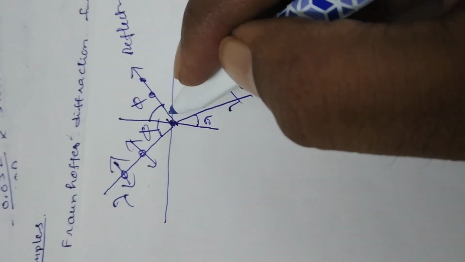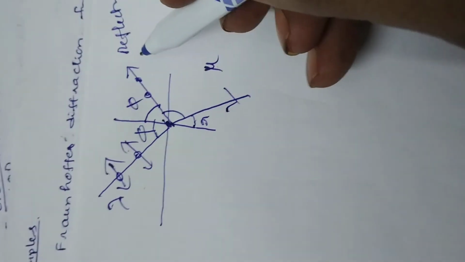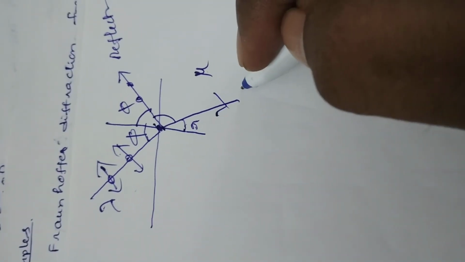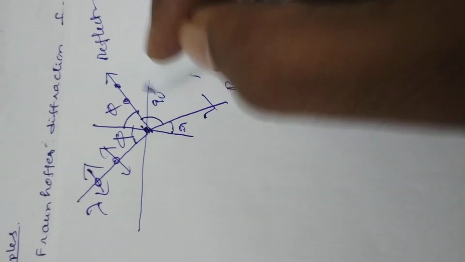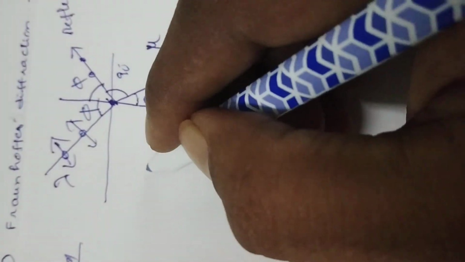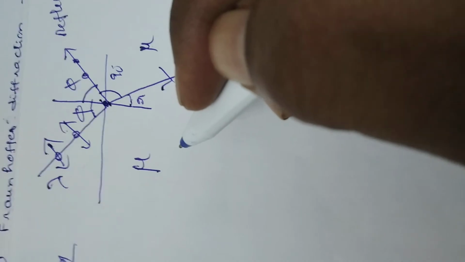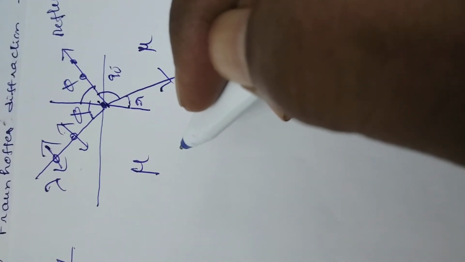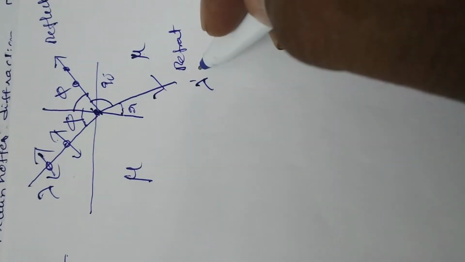Then it is proved that the angle between the reflected light and refracted light is 90 degrees. Okay? The refractive index of the transparent medium is mu. So here, what is the wavelength of the light in the liquid medium? In the liquid medium, suppose the wavelength is lambda dash.